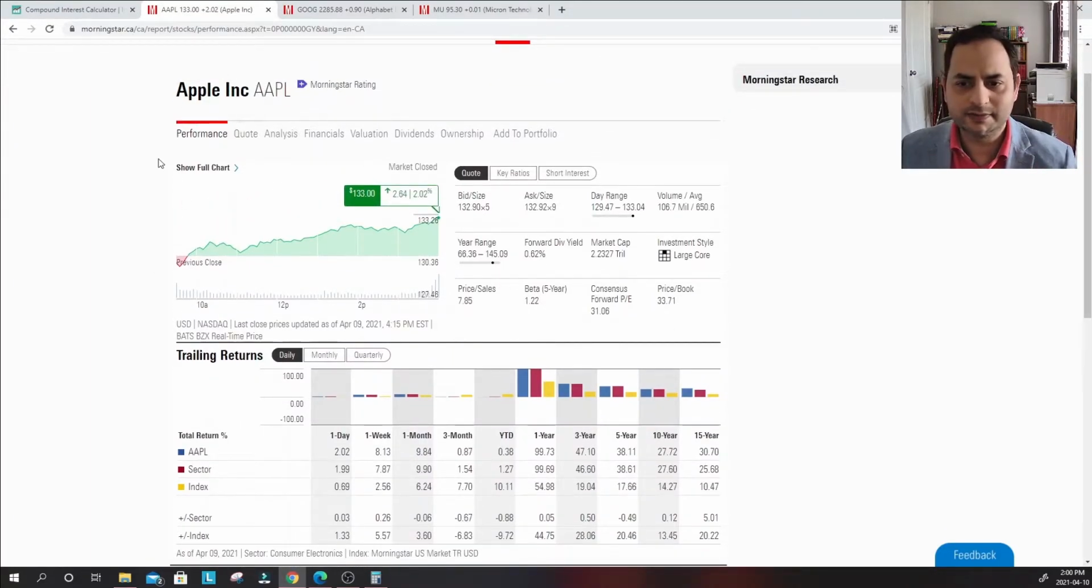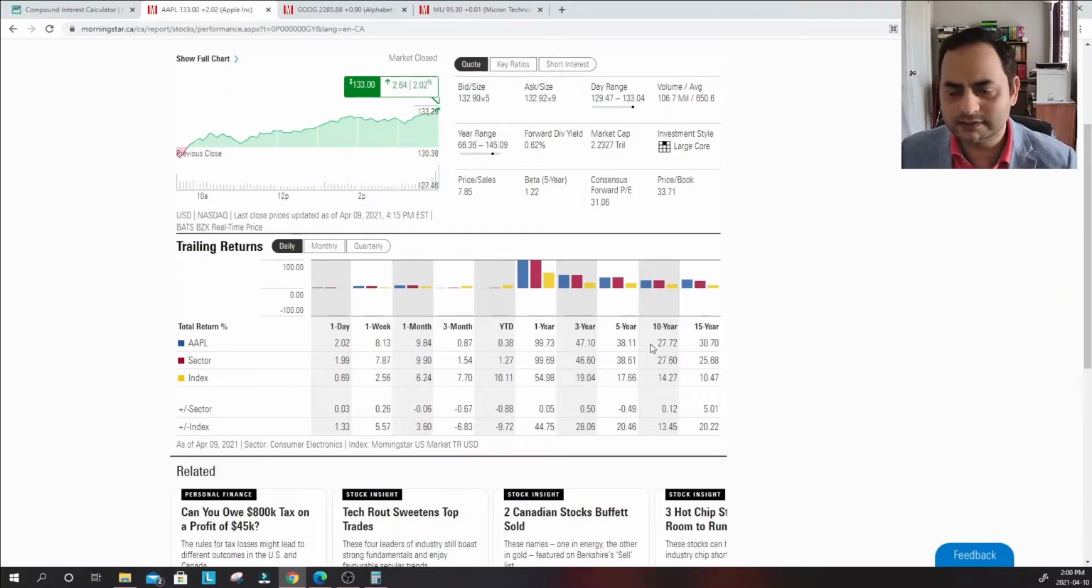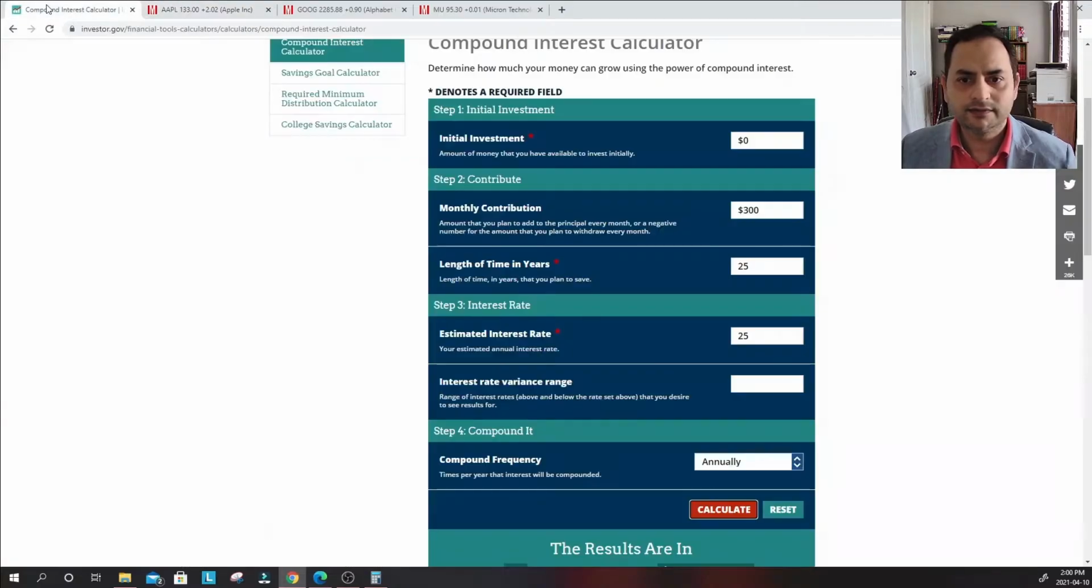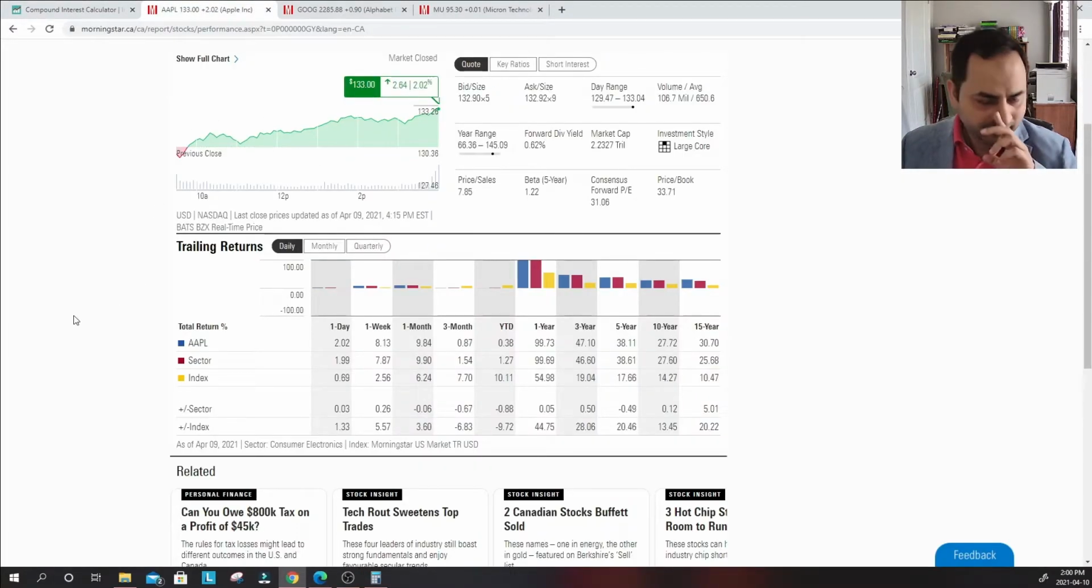Apple is a very famous stock. Look at how much Apple has made in the last... So this is the total return. Apple has made 30.71% annual return on a 15-year basis, right? And we are not even doing the full 15 years; I have only taken 25%, even 5% less. So do you think Apple can continue doing that return?